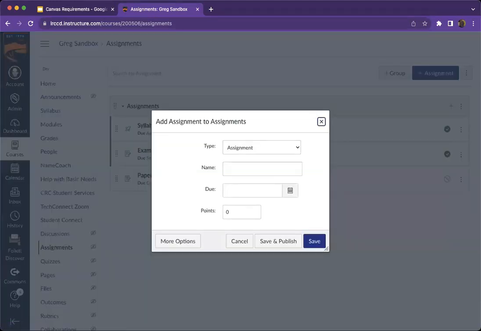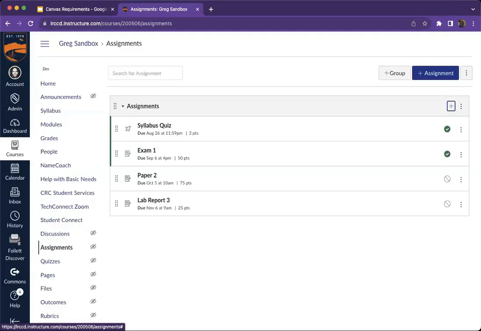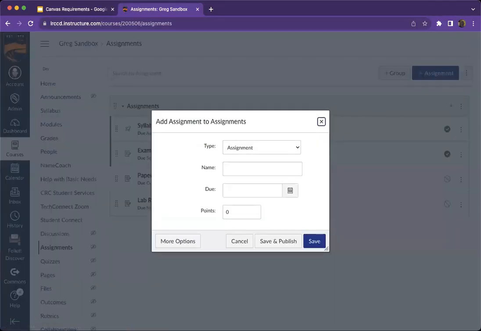The next one is going to be my Lab Report 3. And that's going to be due November 6th. And we meet for lab at 9 a.m. That one's worth 25 points. Oh, I didn't hit Publish again. I'll fix that in a minute.